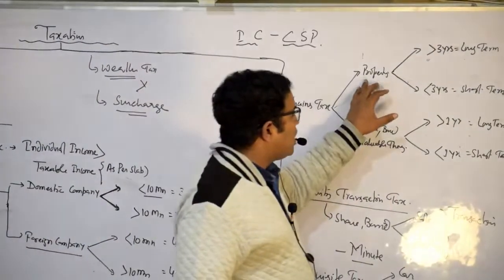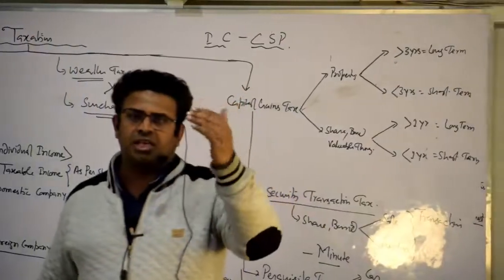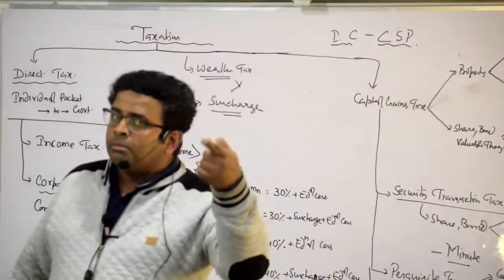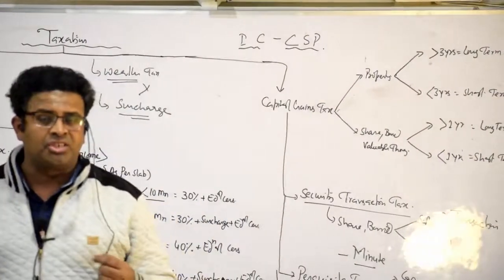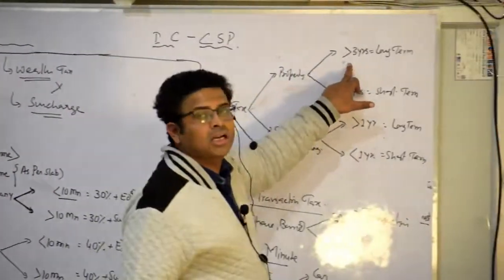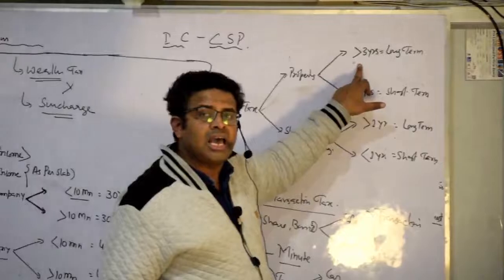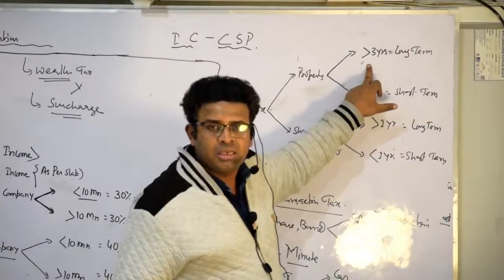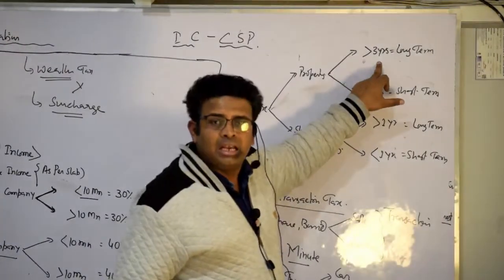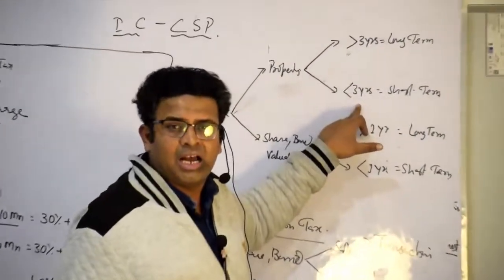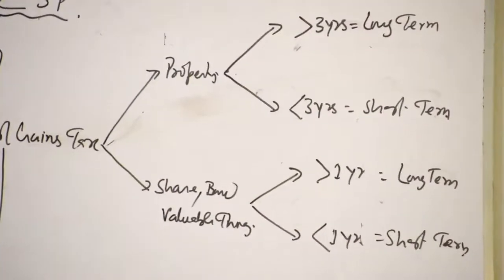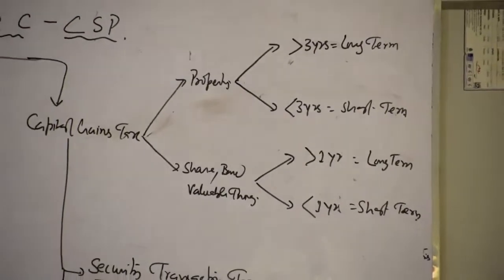Another, if I am selling the property after 3 years, it is known as long term capital gains tax, and this one will be lower because the person is waiting for long, yes or not? So here the government will take less tax, and if you are making a lot within 3 years, then here the government will take more tax. So there is short term capital gain tax and long term.